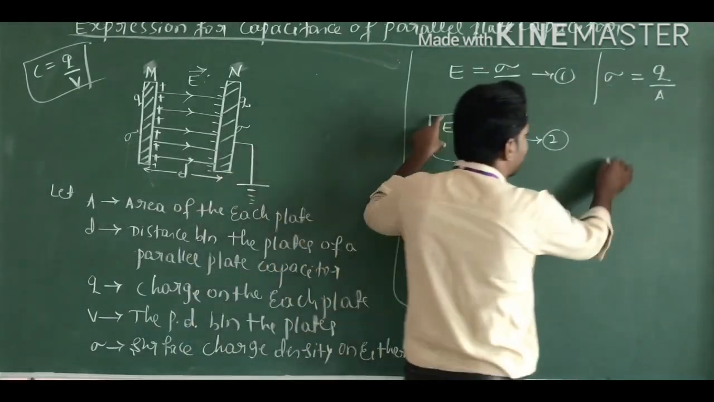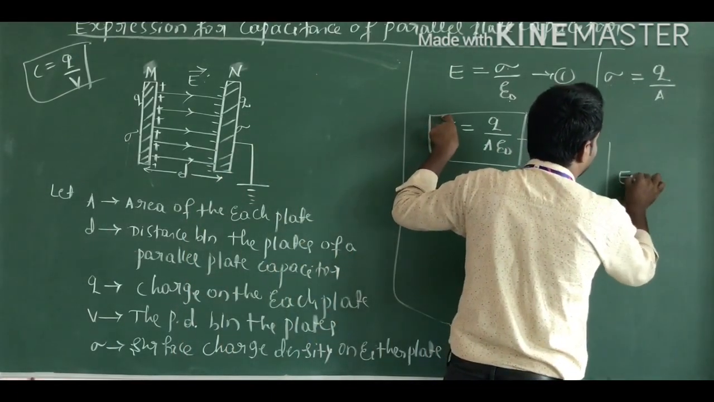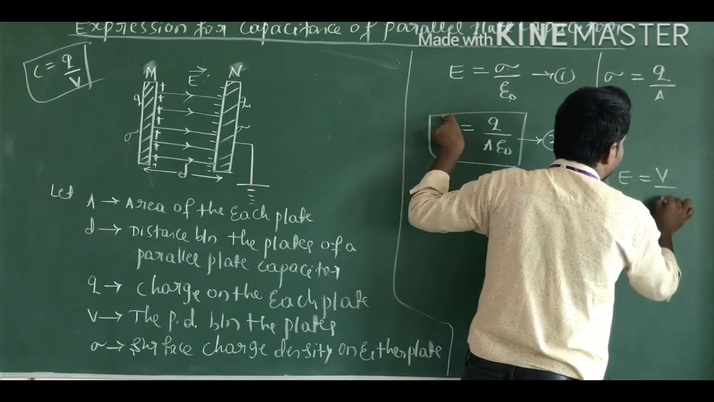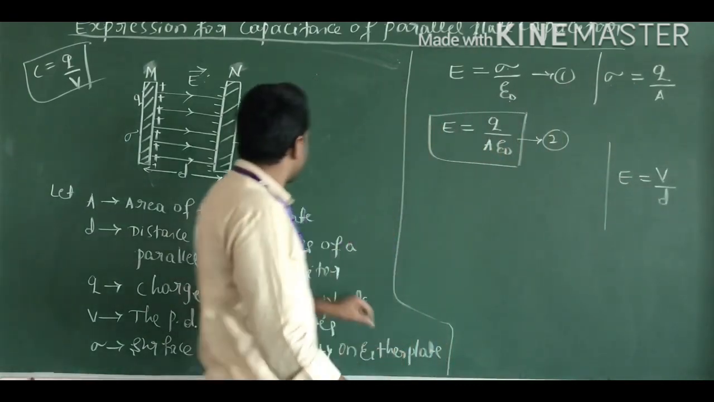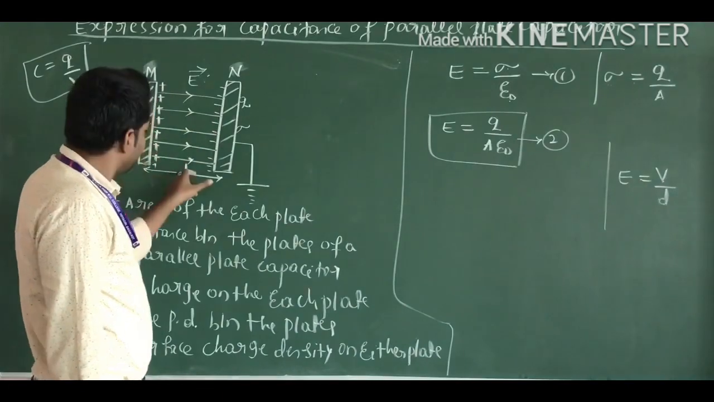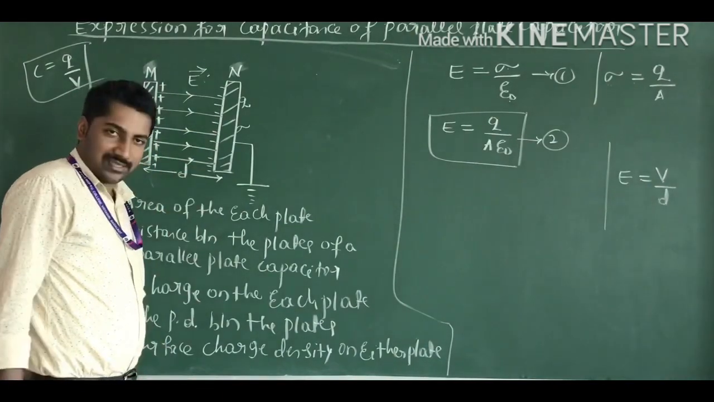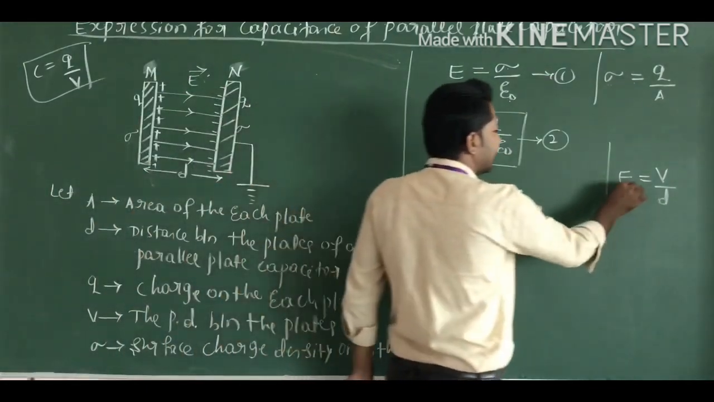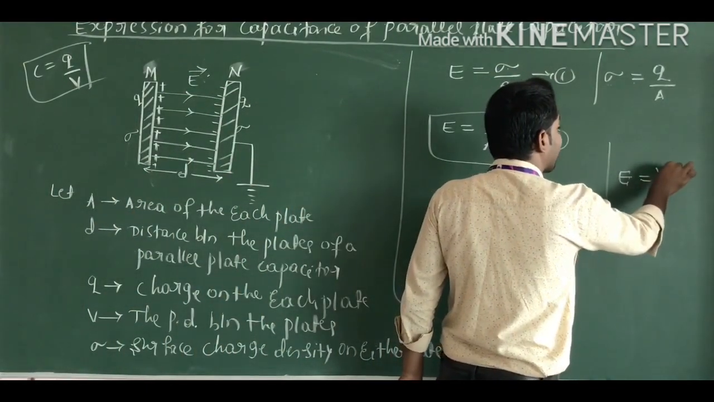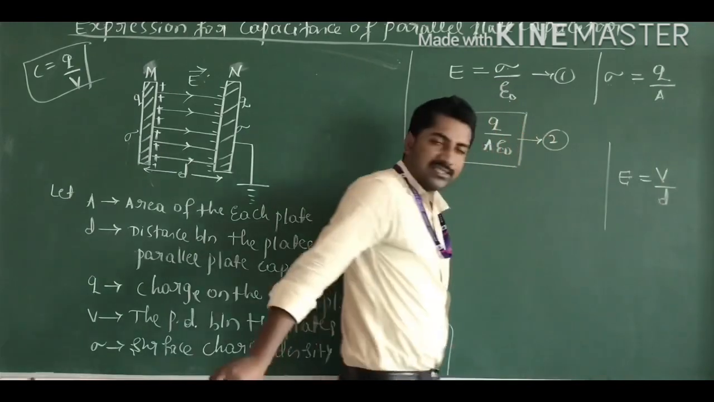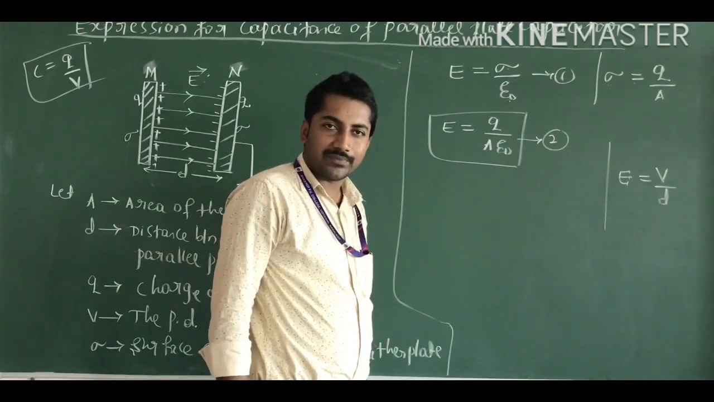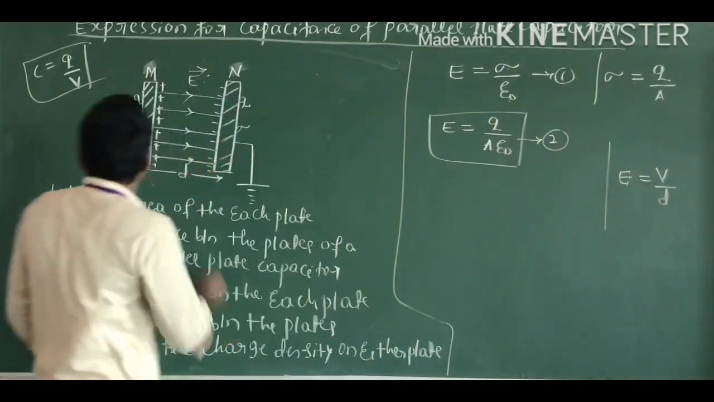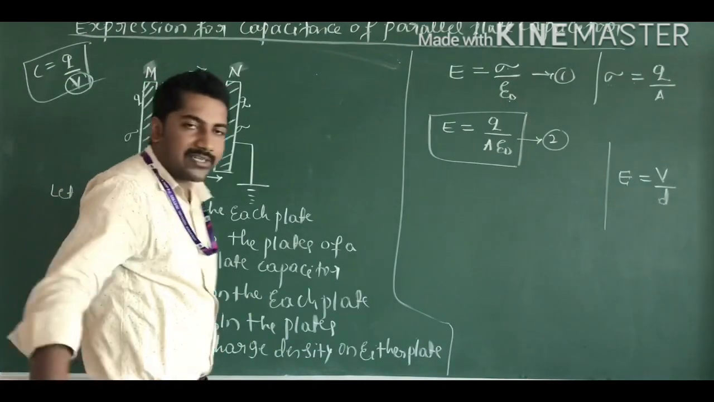But you know another formula: the electric field E is equal to V divided by D. The potential difference between these two plates is measured using the formula electric field is equal to potential difference divided by the distance, E is equal to V by D. We want the value of the potential difference between the two plates.